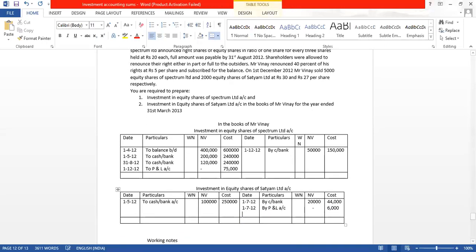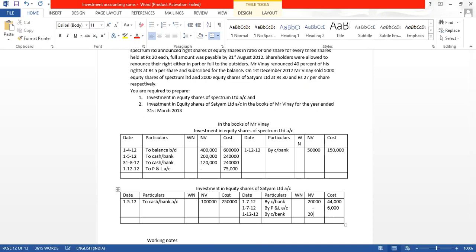So here, 1/12/2012, we have by cash bank. One more sale, but in Satyam Limited. How many shares? 2,000 shares.